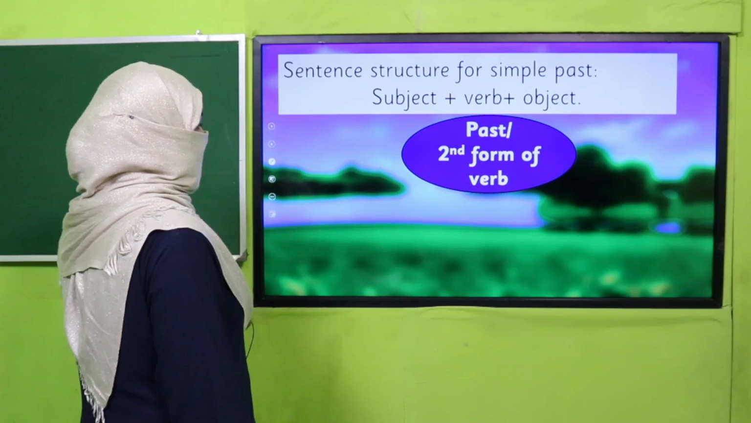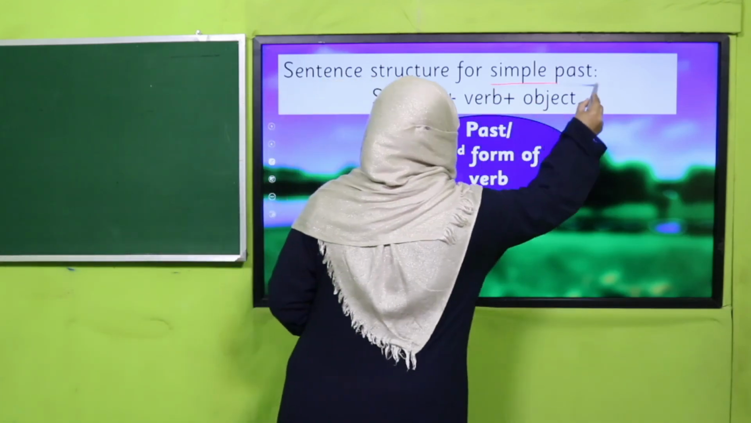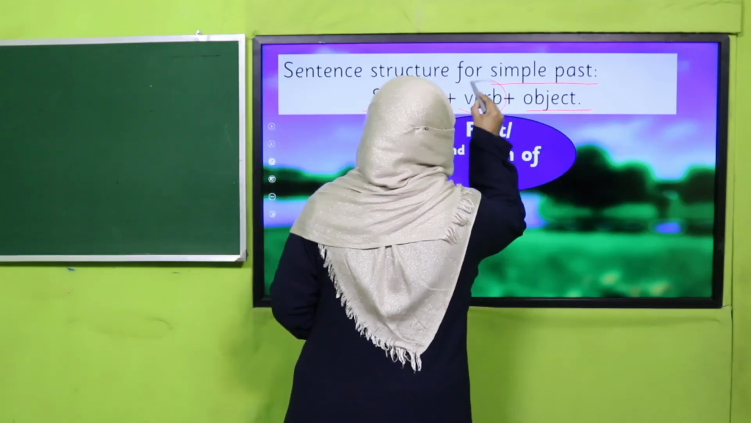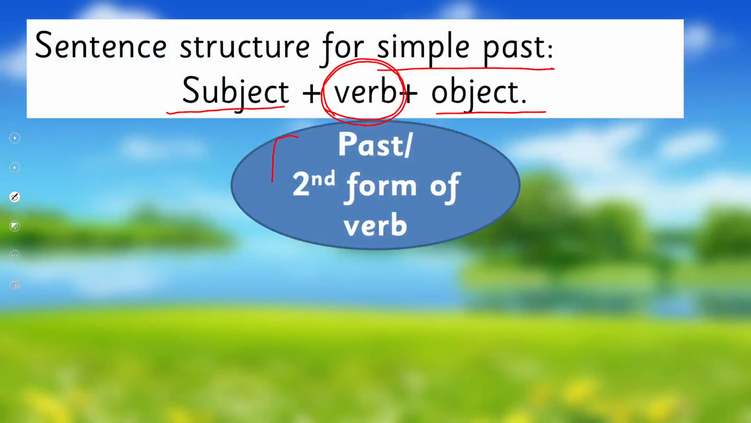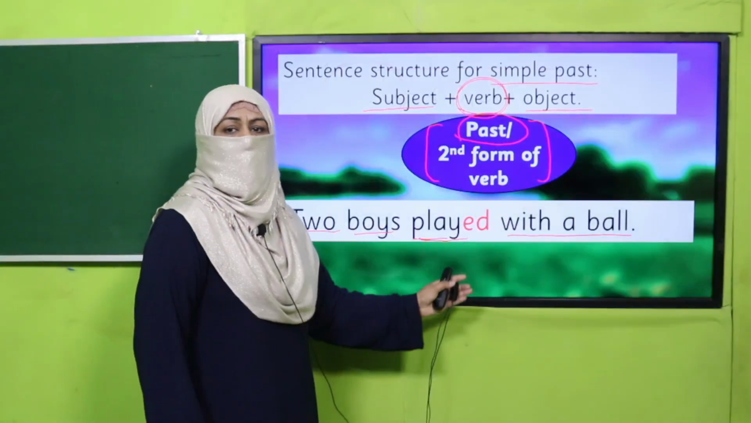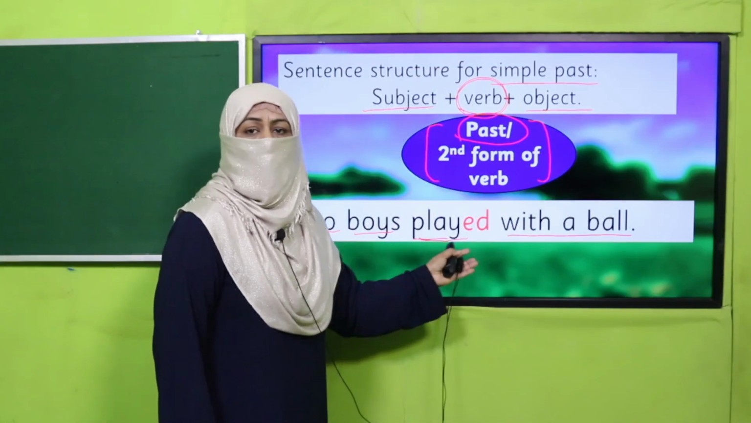Again, look at this sentence. Now you have to be careful. We are studying simple past tense, so we cannot change the subject, we cannot change the object. Only the form of verb we are going to use will be the second, the past form of verb. And what is that? Two boys played with a ball. If I say two boys play with the ball, it becomes simple present, but when I add ed, it becomes simple past.